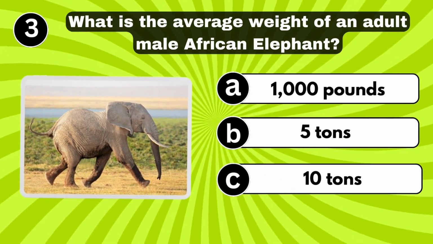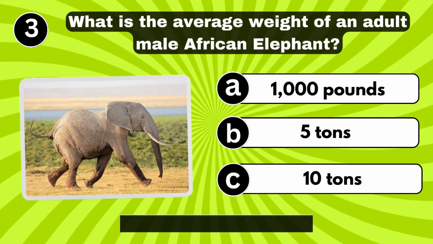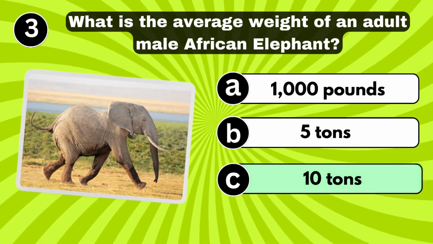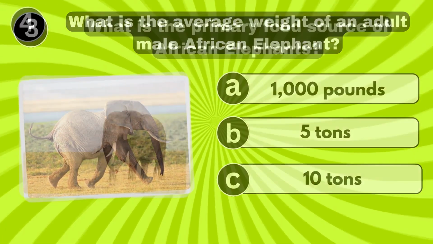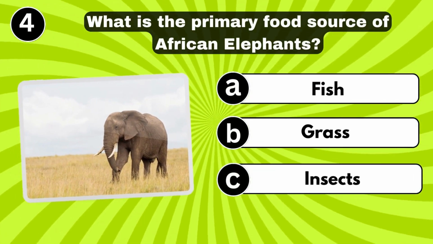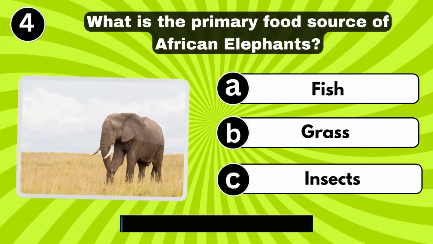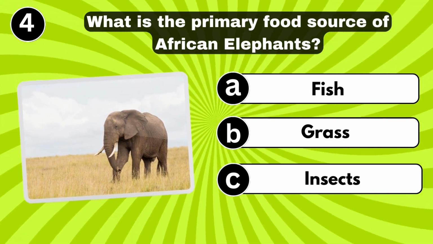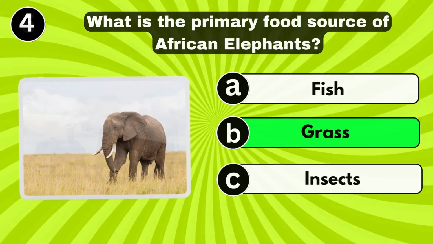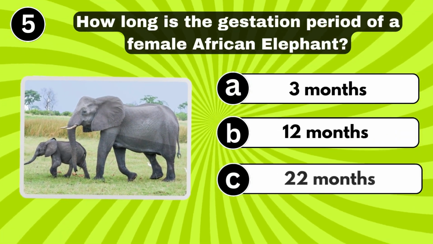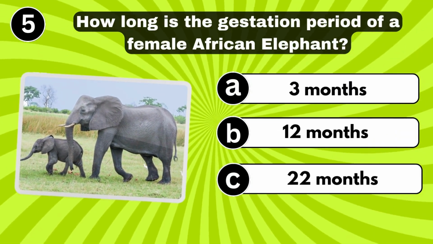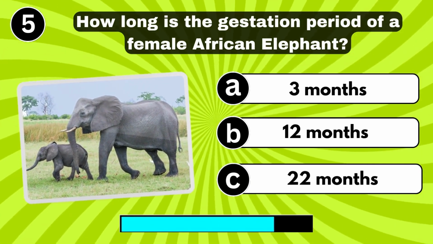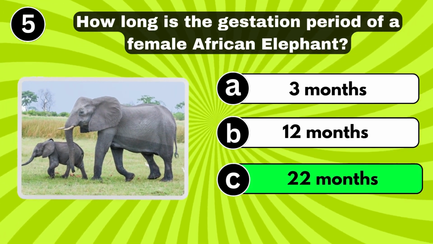What is the average weight of an adult male African elephant? 10 tons. What is the primary food source of African elephants? Grass. How long is the gestation period of a female African elephant? 22 months.